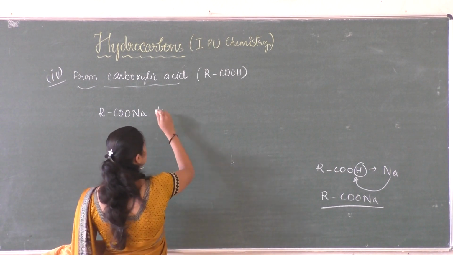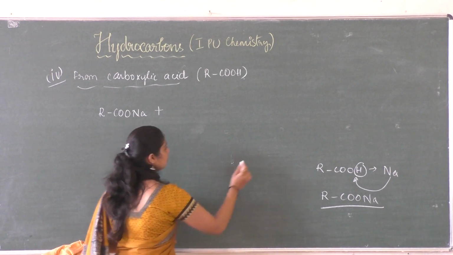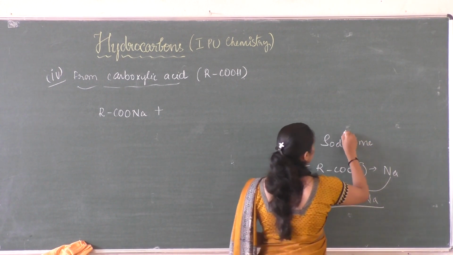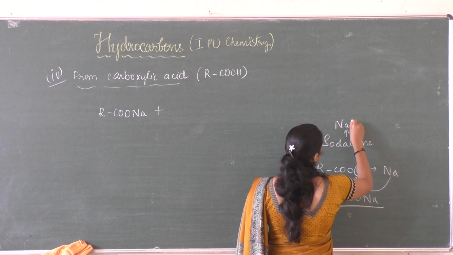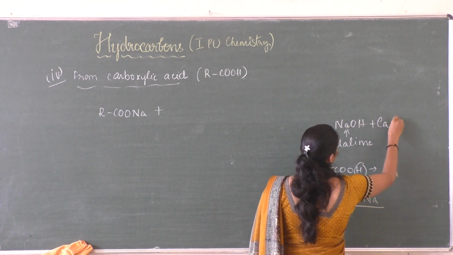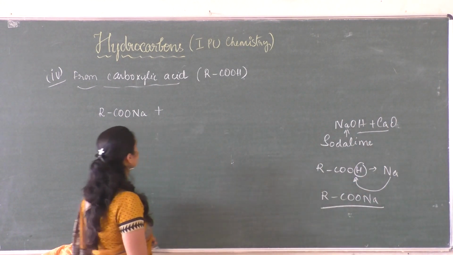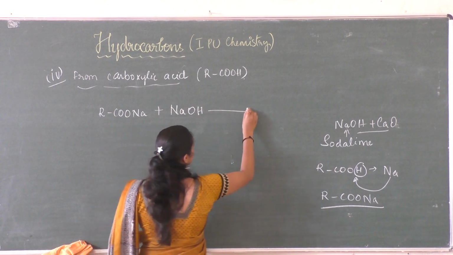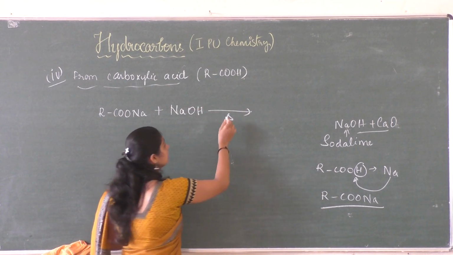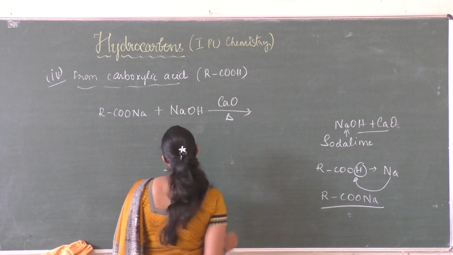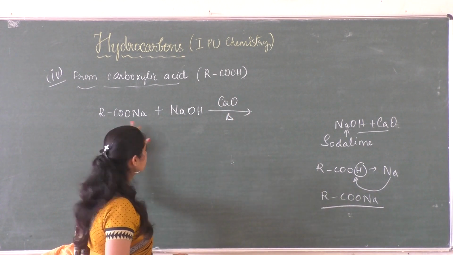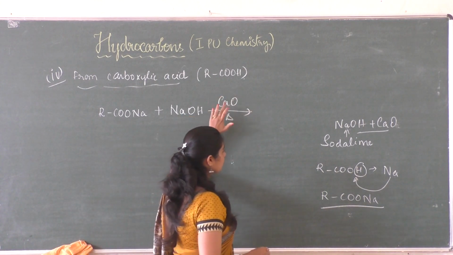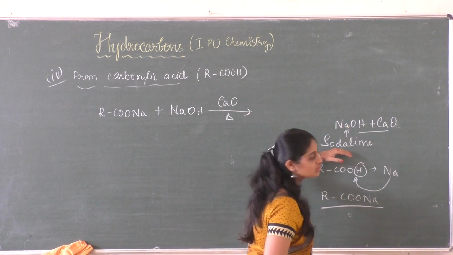When it is treated with soda lime, which is a mixture of sodium hydroxide and calcium oxide, so it is NaOH, and it needs to be heated, so it is delta heating in the presence of calcium oxide. So the sodium salt of carboxylic acid is heated with sodium hydroxide in the presence of calcium oxide, and together this mixture is called soda lime.